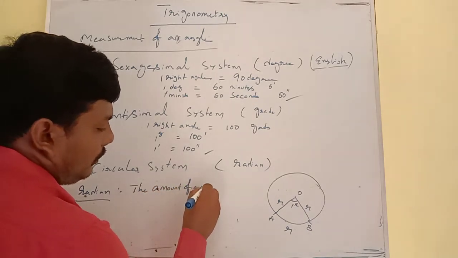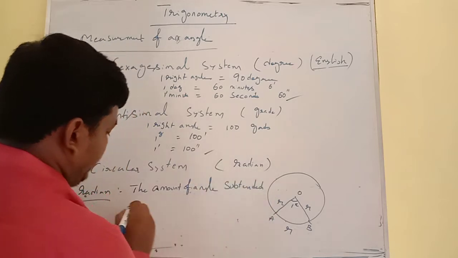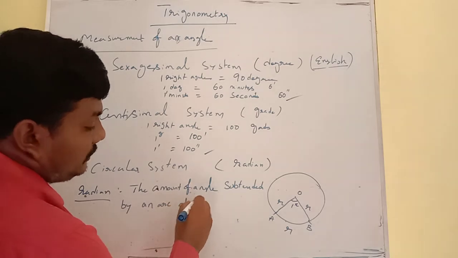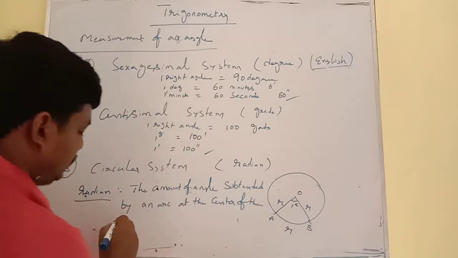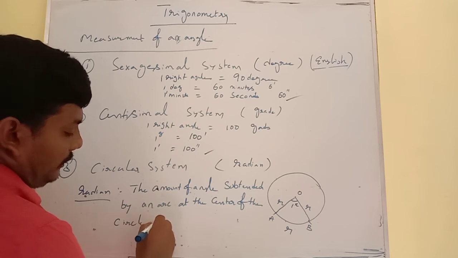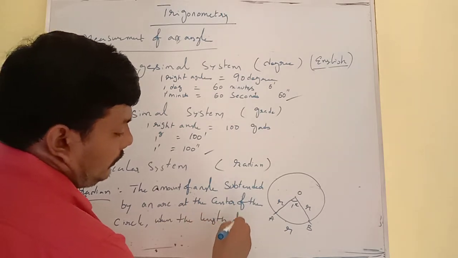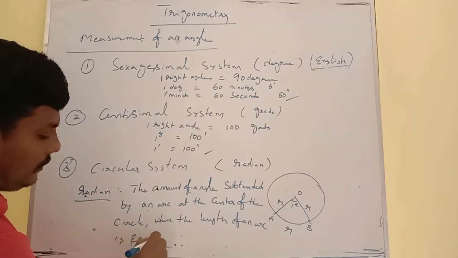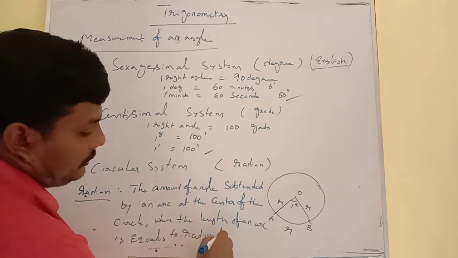So 1 radian means the amount of angle subtended by an arc at the center of the circle, when the length of the arc is equal to the radius of the circle.